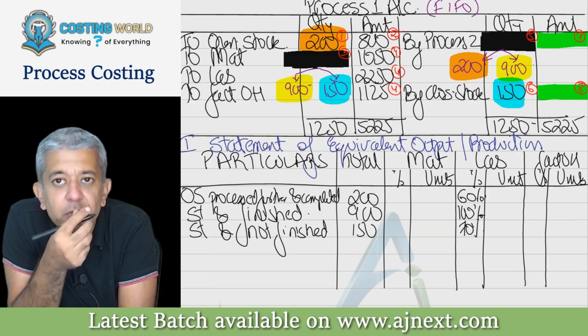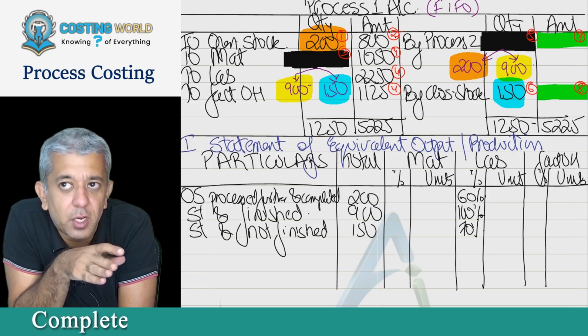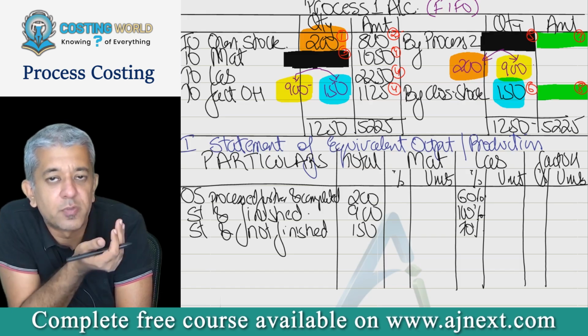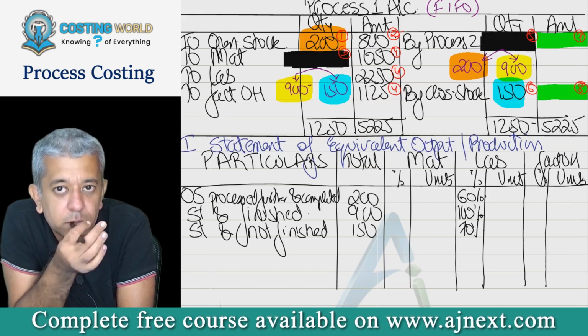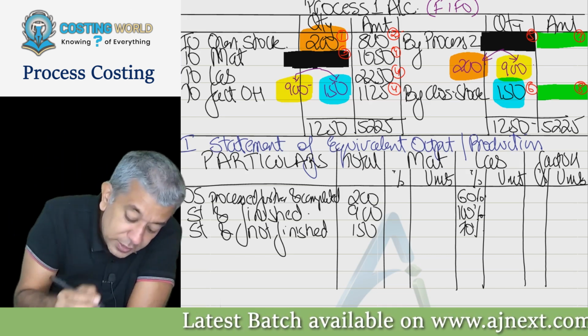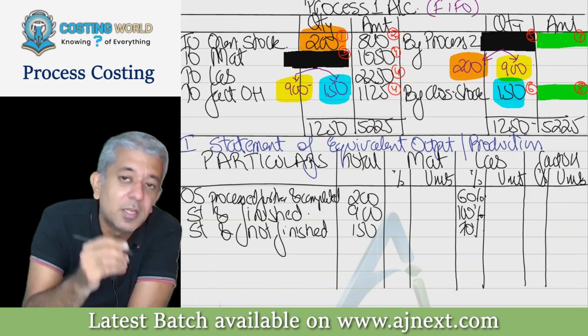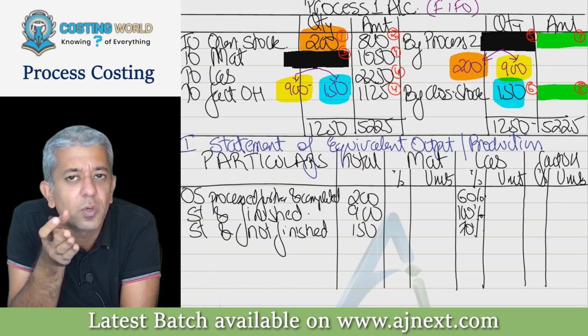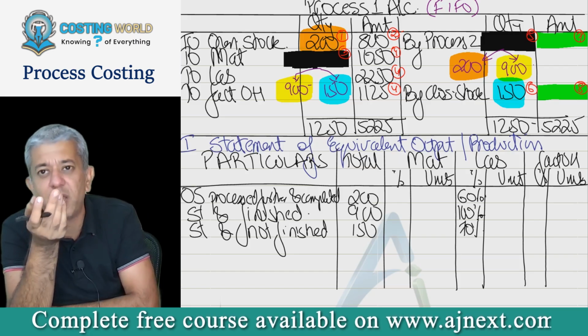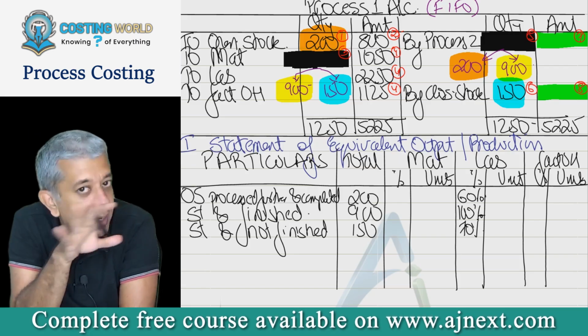Now, the next thing. Goods were started in this period and completed in this period. So 100% was added in this period because we went from 0 to 100 in this period, no? Yes, sir. Last, third, these 150 units were started in this period, means they were started from 0, and by the time year ending came, 70% labor had done the work. So 70% was done in this period. Okay, done.